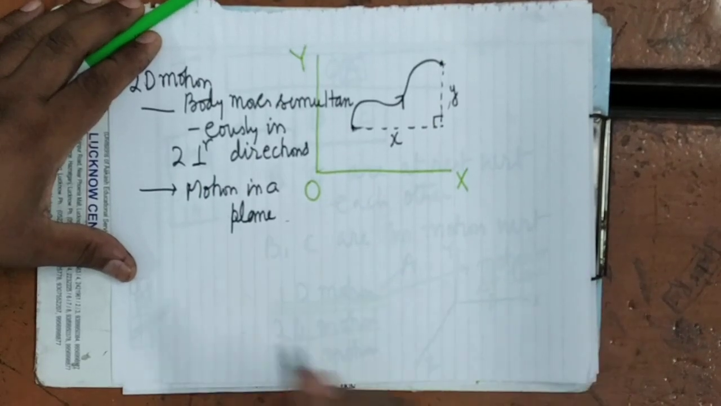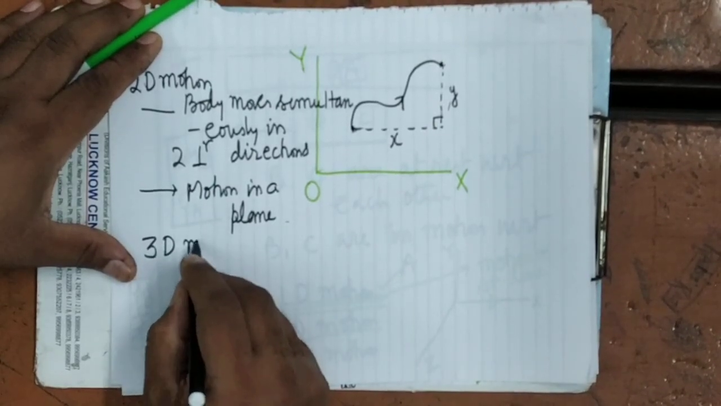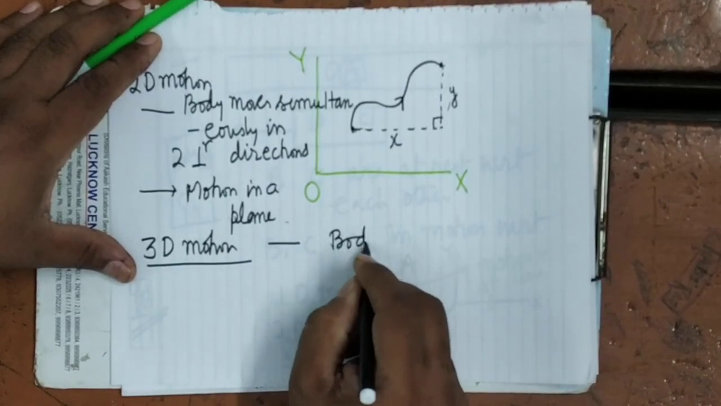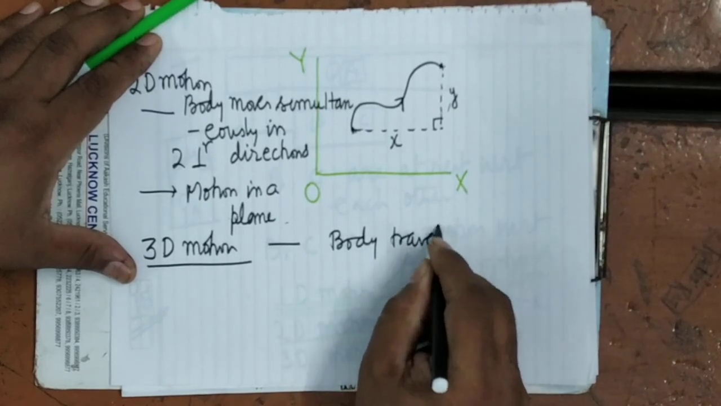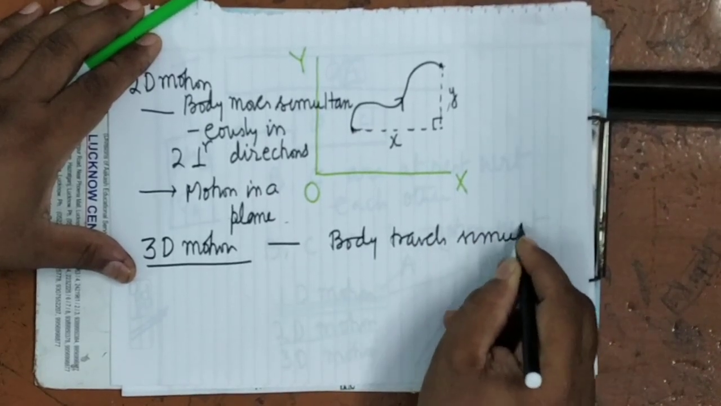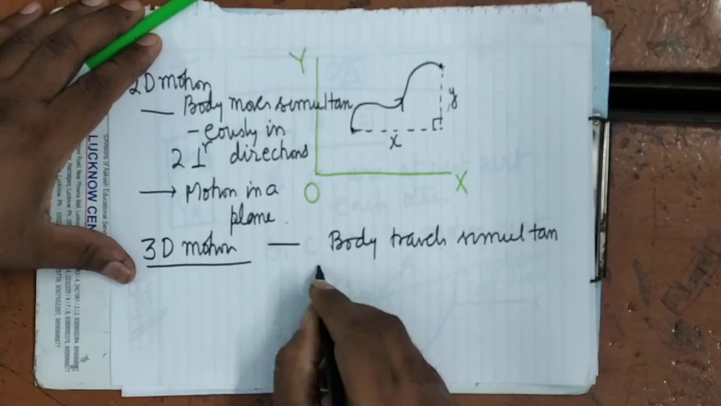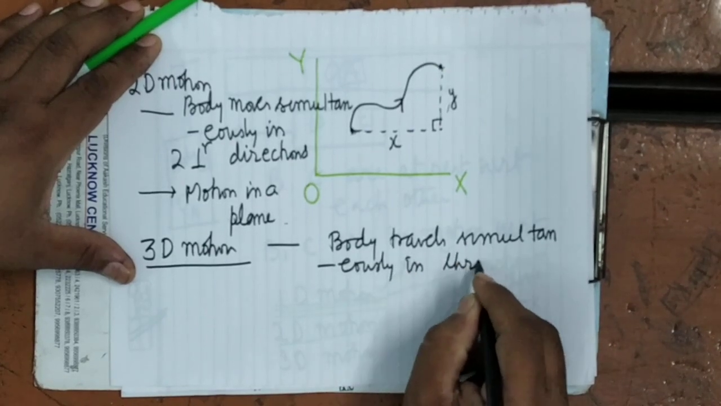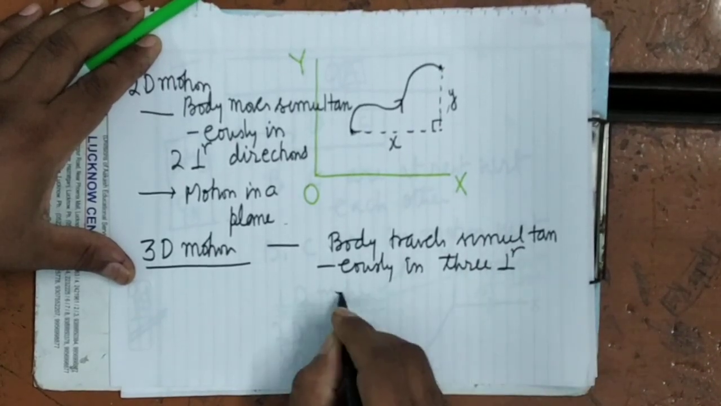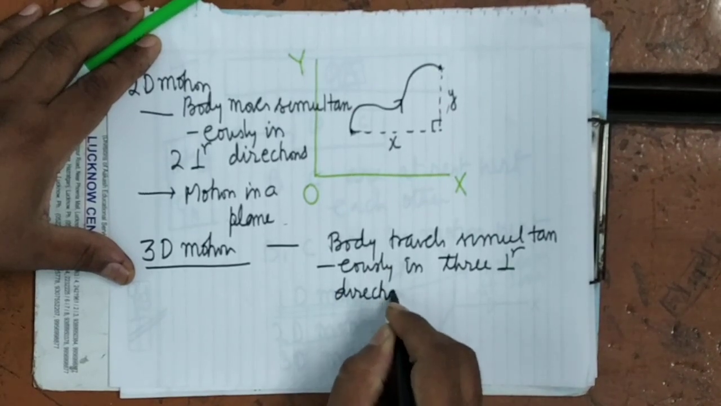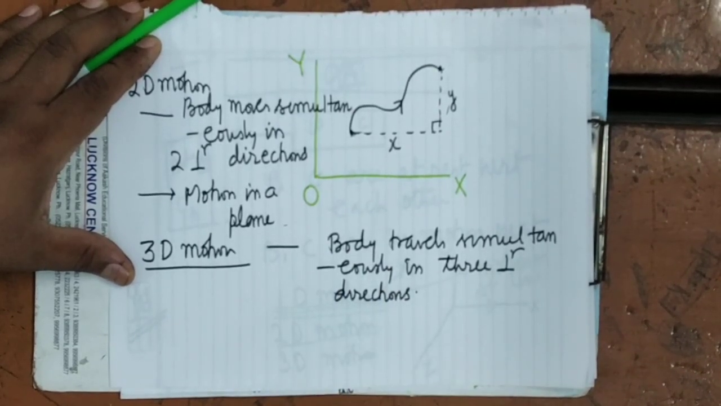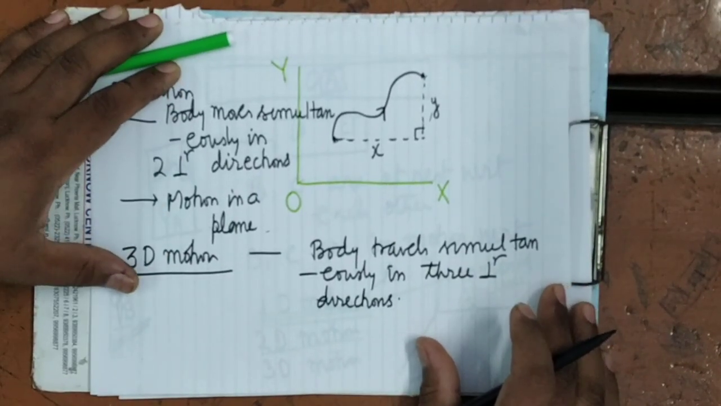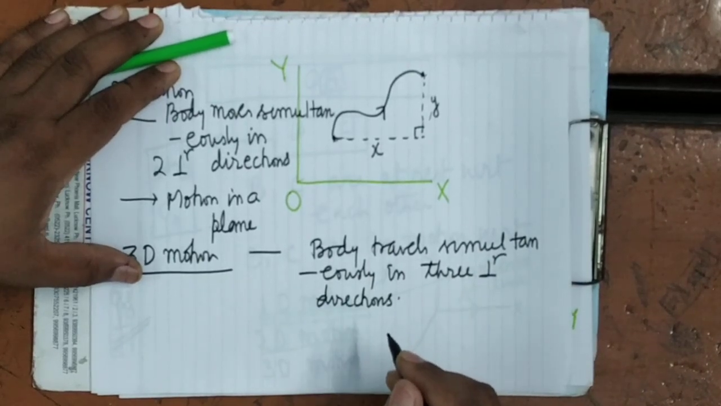It is clear. Now three-dimensional motion, in which the body travels simultaneously in three perpendicular directions. If the body is traveling simultaneously in three perpendicular directions, then that motion is said to be three-dimensional motion. It is clear? That motion is said to be three-dimensional motion.